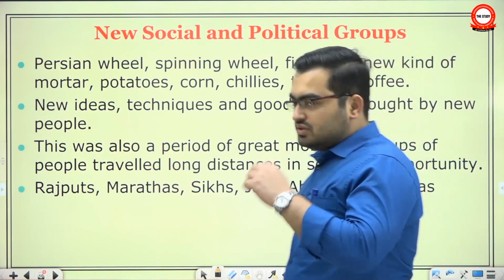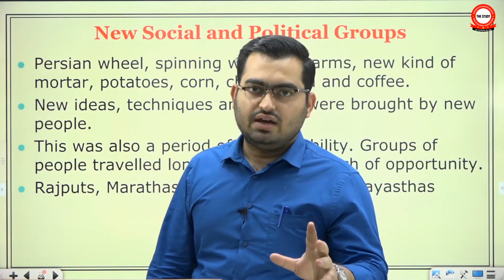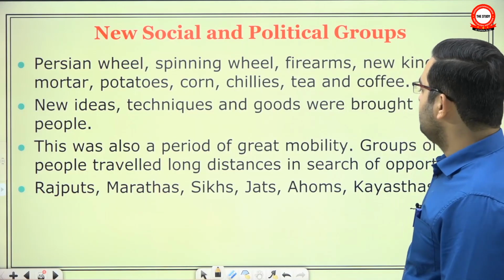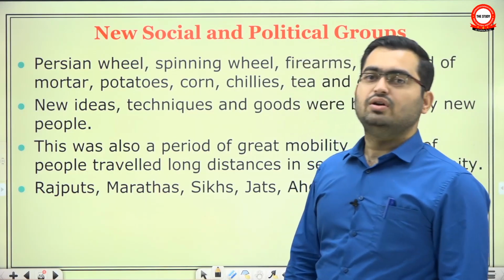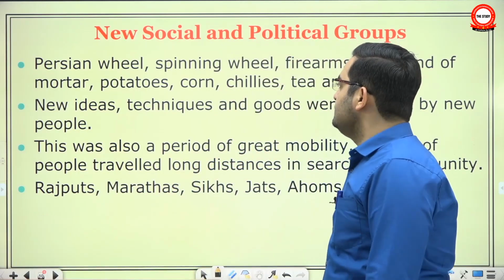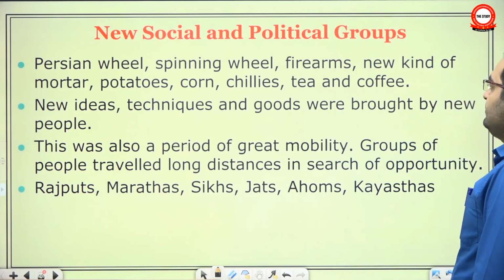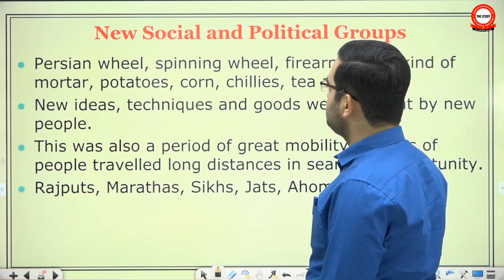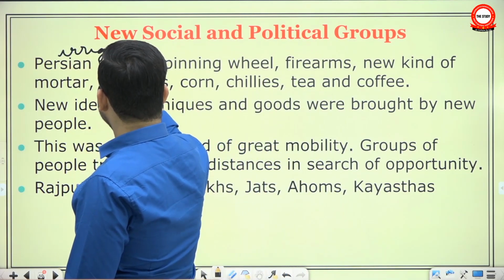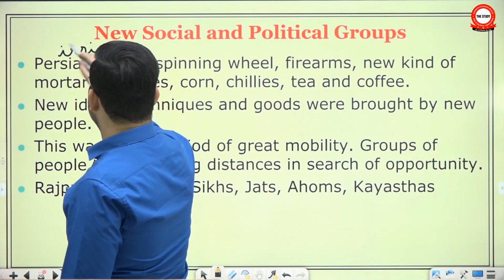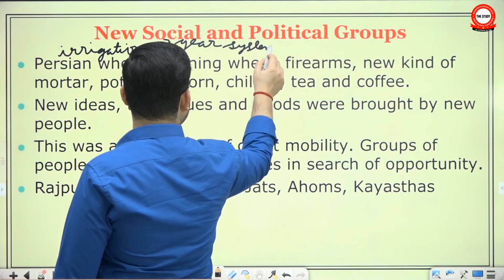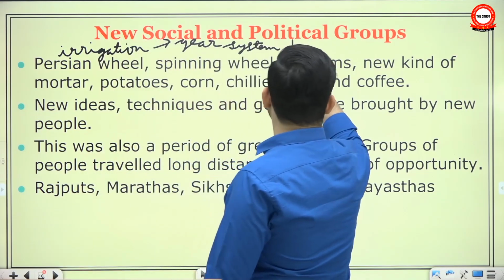Now they are talking about a few important strands of history. First we talked about sources and their limitations and their achievements, but now we talk about some key strands of history. Remember, we had talked about five dimensions of history: political, economic, social, cultural, religious, and they all impact each other. They all change at the same time. See, they have talked about a few technological changes, things like the Persian wheel, which is used in irrigation. The two key features of the Persian wheel are the gear system as well as the use of animal force.